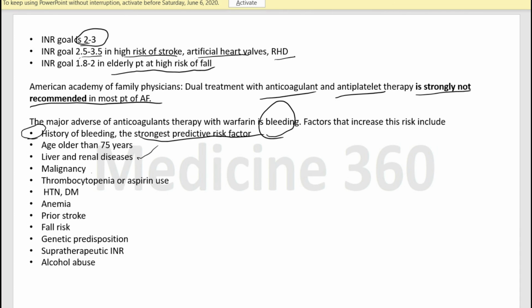In the case of malignancy, as malignancy affects coagulation, and thrombocytopenia and aspirin use, it can decrease platelet function. Also hypertension and diabetes, anemia, prior stroke, fall risk, genetic dispositions, previous disorders related to the coagulants, supratherapeutic INR, and alcohol abuse. These are the most important factors which can increase the risk of bleeding in patients who are on anticoagulants.